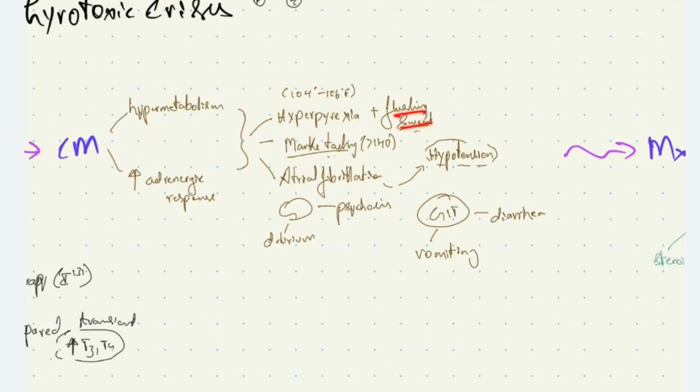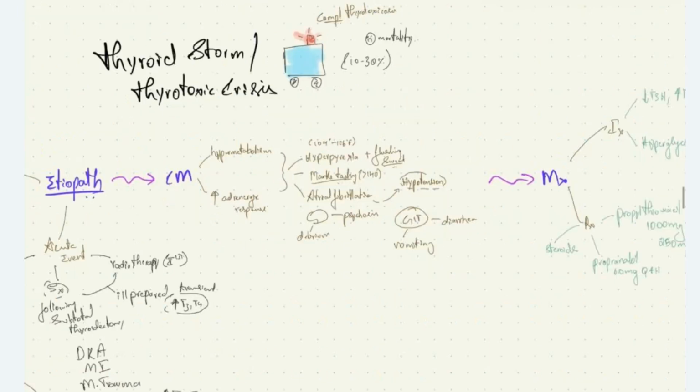There can be marked tachycardia due to increased sympathetic activity, with a heart rate of more than 140 beats per minute. The patient can have atrial fibrillation, and following that may go on to develop hypotension. CNS manifestations: the patient can present with psychosis and delirium. GIT manifestations are diarrhea and vomiting due to increased bowel activity.